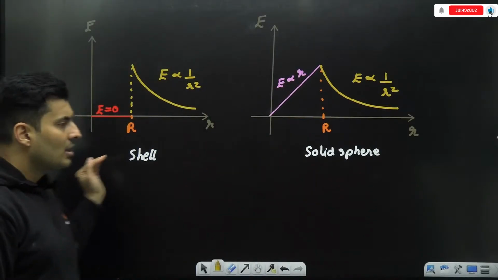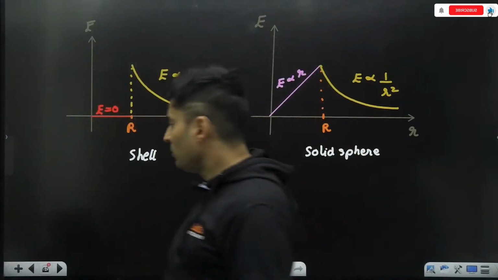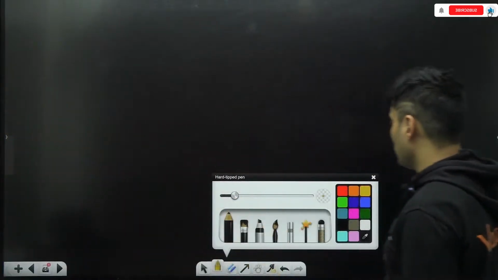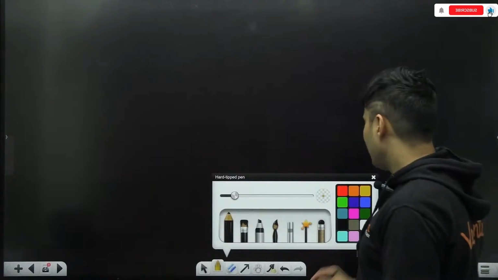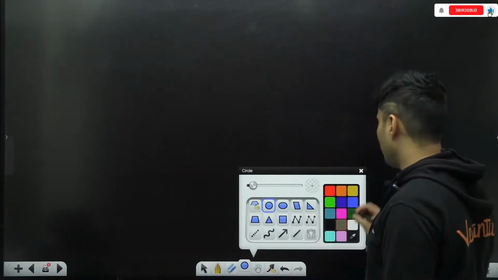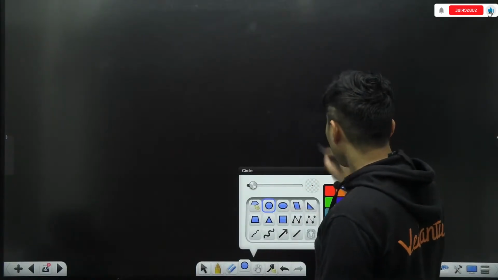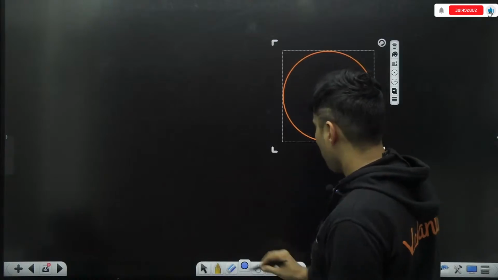So these are your applications of Gauss's law. But there is one more critical application which I would like to talk about. This is a more advanced concept. And let me remind you that we had spoken about something like solid angles in units and dimensions. So just imagine something like a sphere.